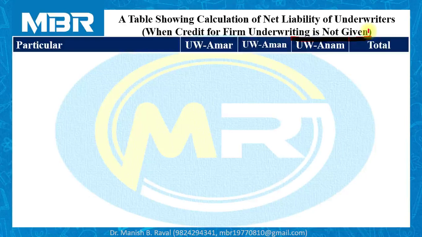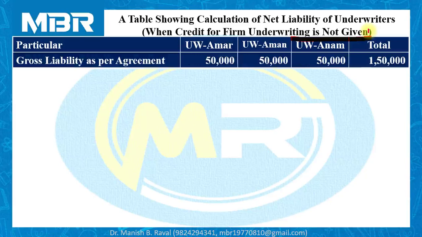And we have to prepare our table with as many required columns. Particulars: underwriter Amar, underwriter Aman, and underwriter Anam. And the last column is gross liability as per agreement.